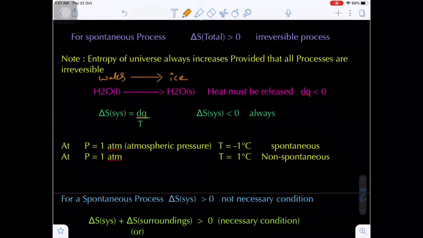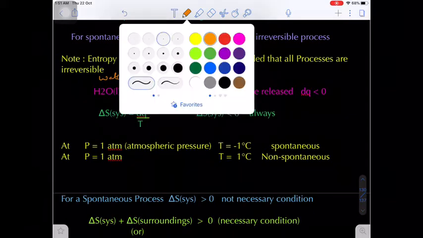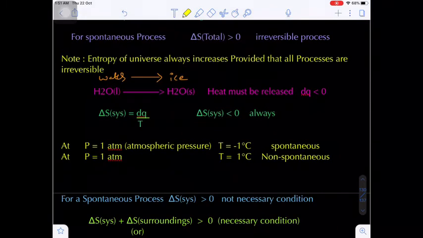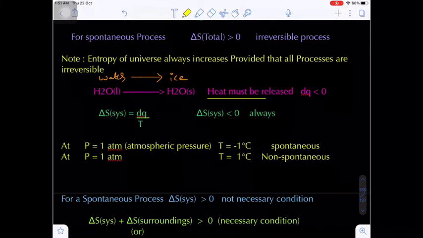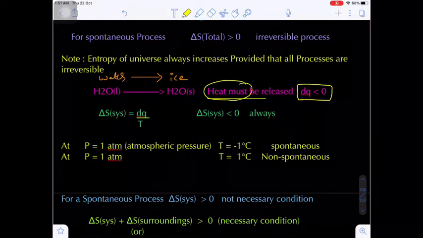Now here the question: when water becomes ice, what happens? It loses heat energy. Yes, water loses heat energy to give solid ice. If you see the reverse reaction, the backward reaction, ice to water, that means ice has to absorb heat energy from the surroundings. Remember, whenever heat energy is absorbed or lost, we have to consider the sign. In the case of water to ice, heat must be lost by the water.